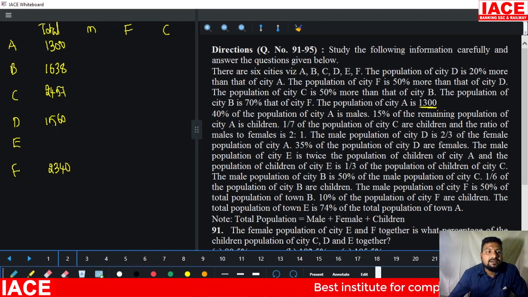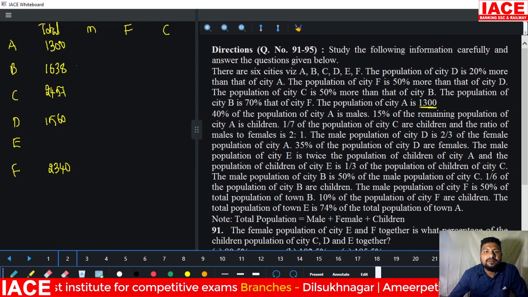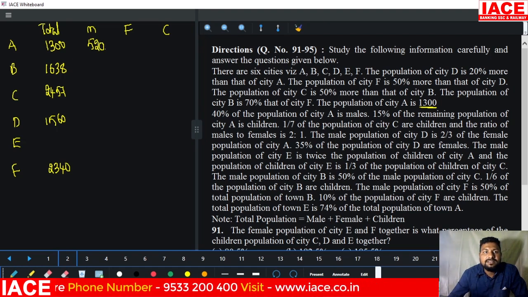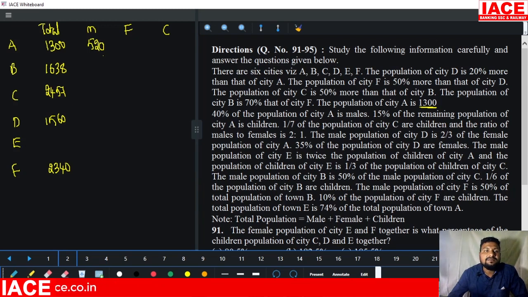This is almost completed. E value we can write later, but the first 4 lines don't mention the E value, so later we'll come to that. Next, 40% of the population of city A is males. 40% means 520. 520 is male.